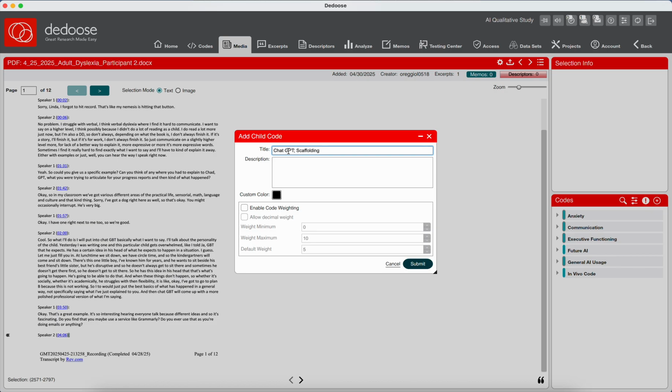So it's like the AI itself is scaffolding how she would go from what happened to the actual progress note for the student. So to me, that's a scaffolding thing, and this section of it is speaking to that executive functioning support.